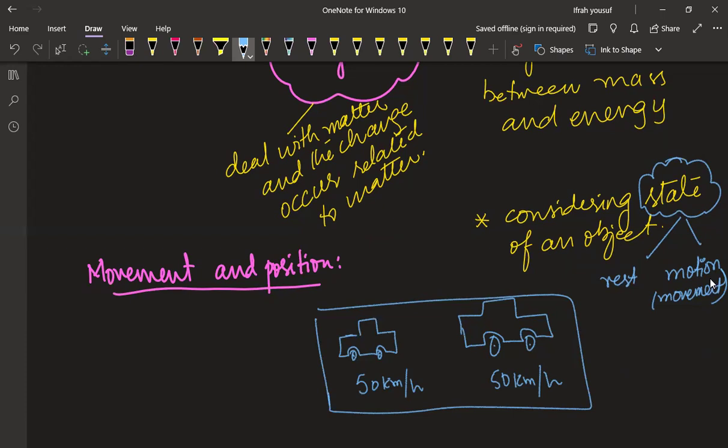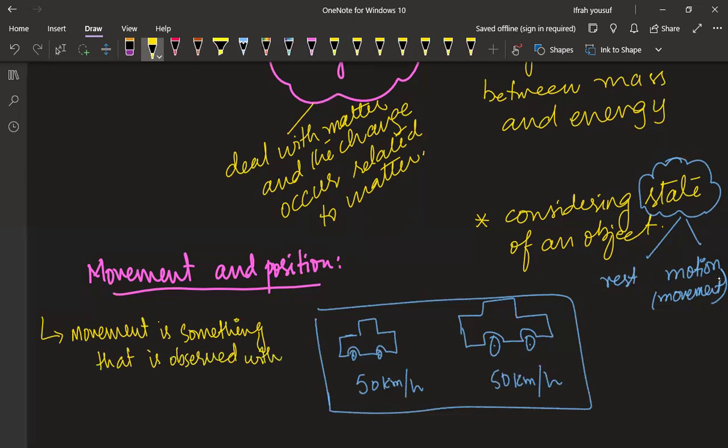So movement is something that is observed with respect to reference, right? Are you getting my point?